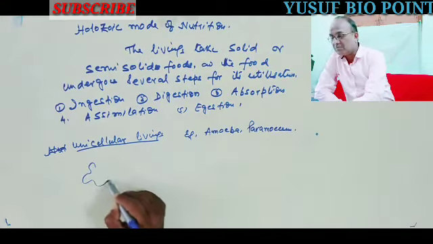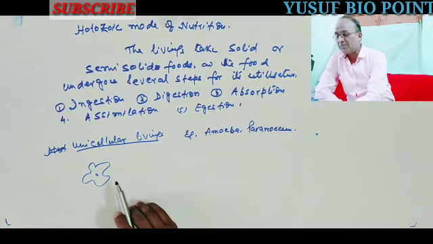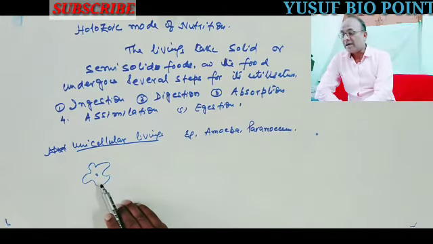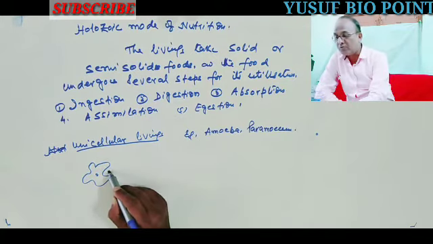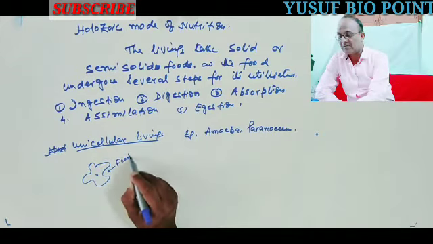This is an amoeba. So amoeba is a unicellular animal. Now when the food particles come before it, that is food particles.